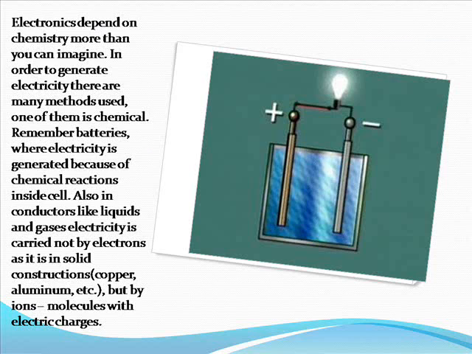Chemical effects. Electronics depend on chemistry more than you can imagine. In order to generate electricity there are many methods used, one of them is chemical. Remember batteries, where electricity is generated because of chemical reactions inside the cell. Also in conductors like liquids and gases, electricity is carried not by electrons as it is in solid conductors (copper, aluminum, etc.), but by ions, molecules with electric charges. Even non-distilled water contains enough ions to be conductive. Let's go through several chemical effects of electricity.